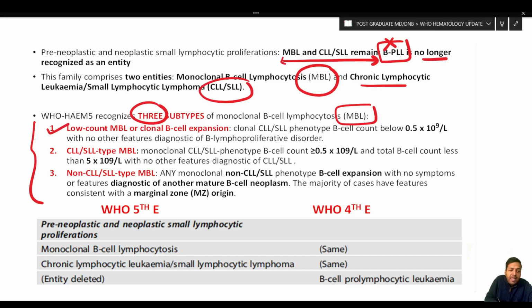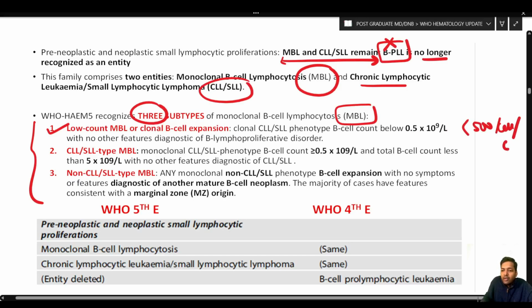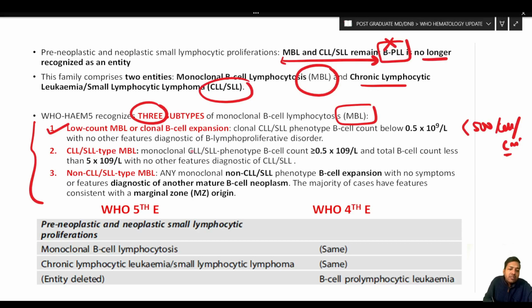Let us see. We have low count MBL or clonal B cell expansion. Over here, the clonal B cell count is less than 500 cells per cubic millimeter, with no other features diagnostic of B lymphoproliferative disorder.